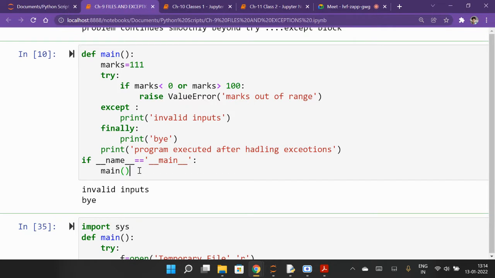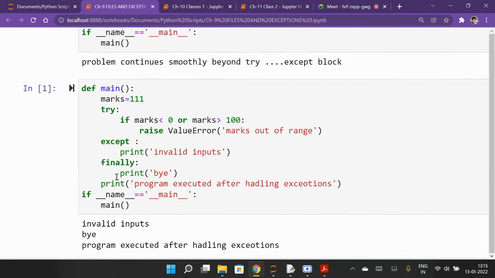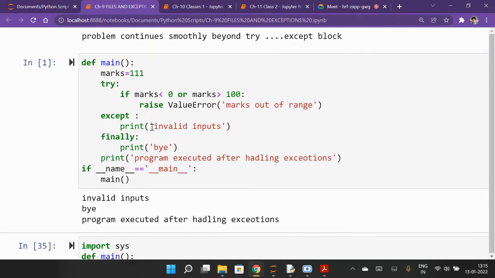By and program executed after handling exceptions. Only that? Don't you think this will be printed? Including that, yes, invalid inputs, because we have taken marks 111, which is out of range. So if this is happening, we are raising this exception, and except handles the exceptions. The except block handles exceptions, so that will also be printed. Let me run it. Check, invalid inputs because we have taken the marks out of range.